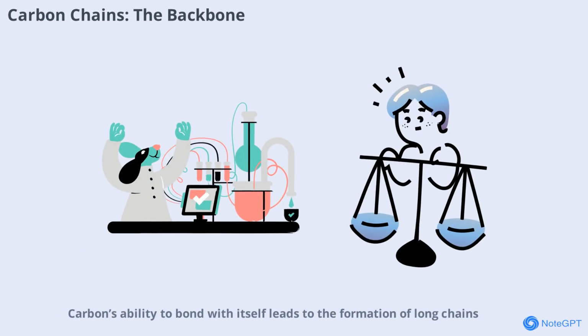Carbon's ability to bond with itself leads to the formation of long chains, which act as the backbone of organic molecules. These chains can be straight, branched, or even form rings. The length and branching of the carbon chain greatly influence the molecule's properties such as solubility and boiling point. This versatility is why carbon is often called the building block of life.